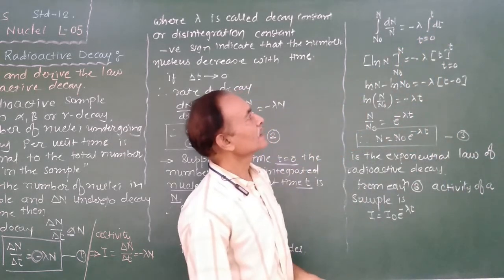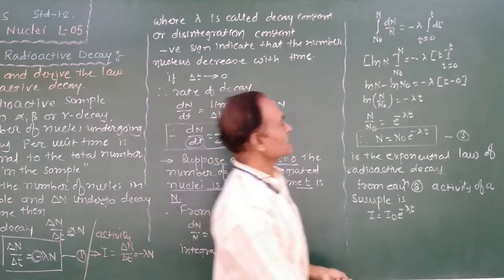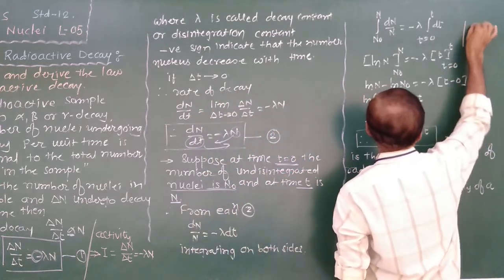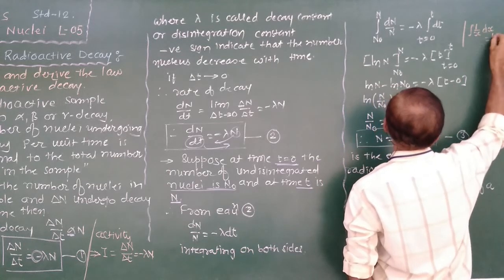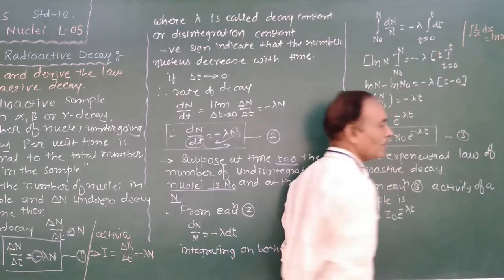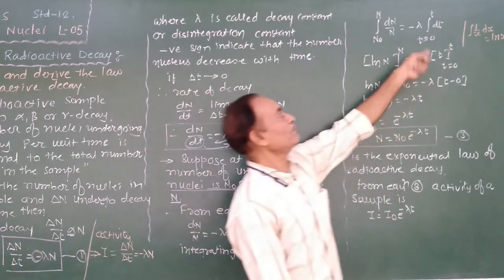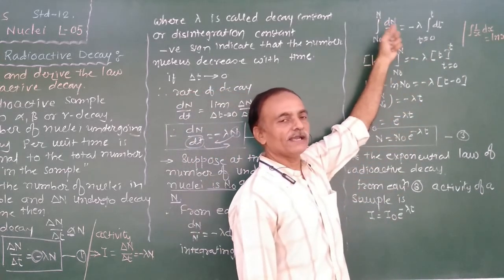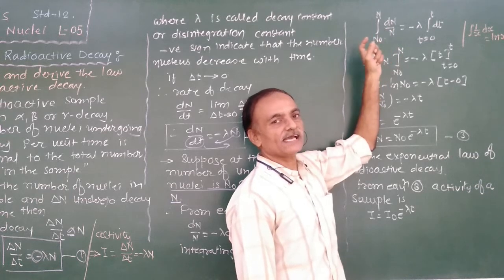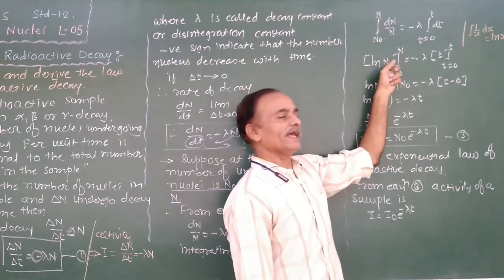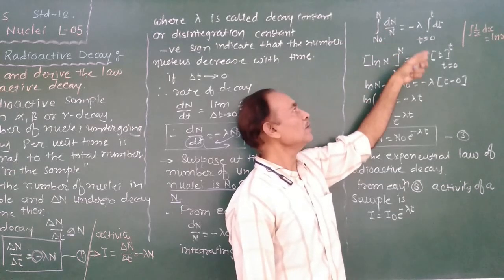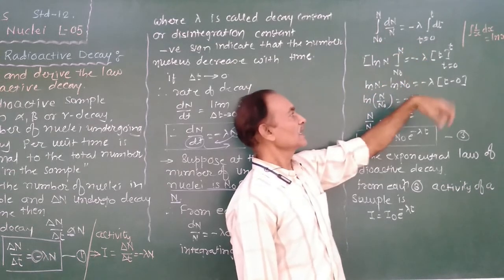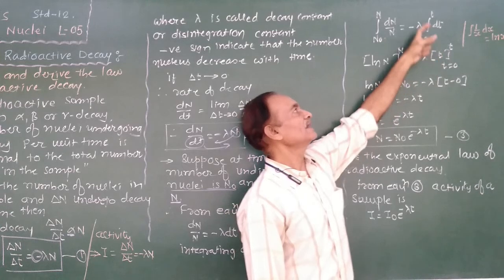Now we know that the integration of 1 upon x into dx is equal to ln x. So here the same formula, integration of 1 upon n into dn, so that is ln n. Therefore, ln n, its value varies from initial value n0 to final value n, is equal to minus lambda as it is.